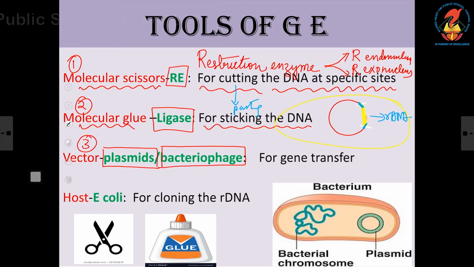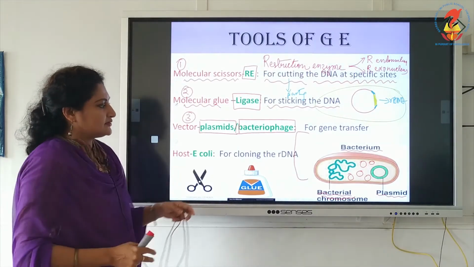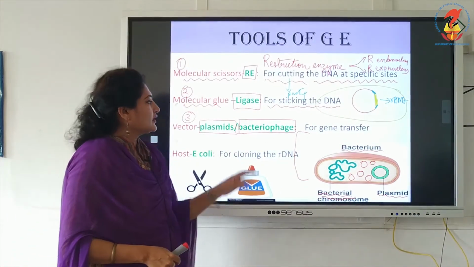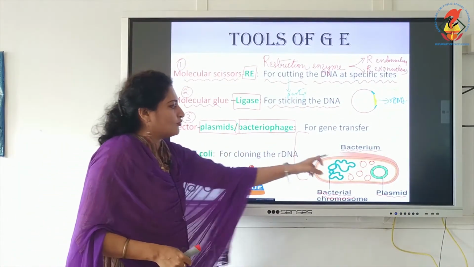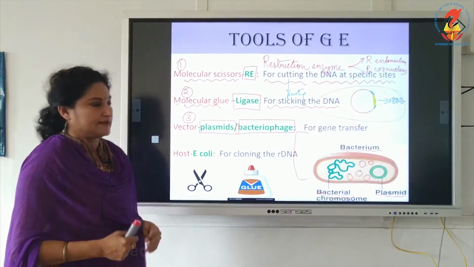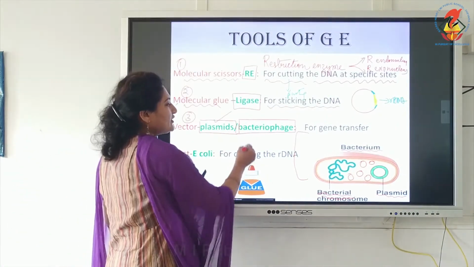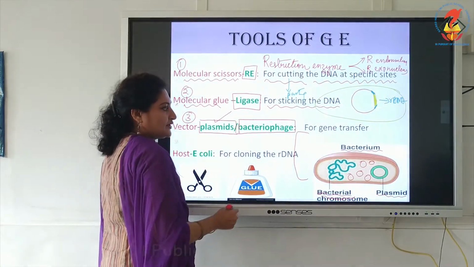So, if I draw a prokaryotic cell, here there is already a prokaryotic cell, that is bacterium. Here we have the chromosomal DNA of the bacterium, that is chromosome, and in addition to this there are small circles in the cytoplasm. These circles are called plasmids. So, I have a picture of the structure of what is a plasmid, circular DNA. Now, what is a bacteriophage?